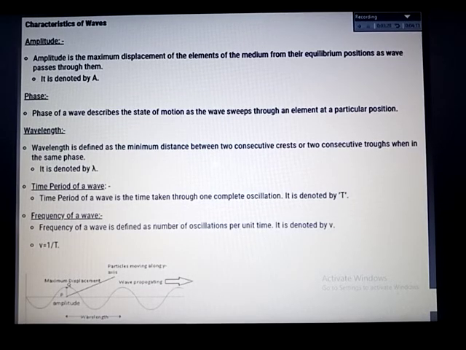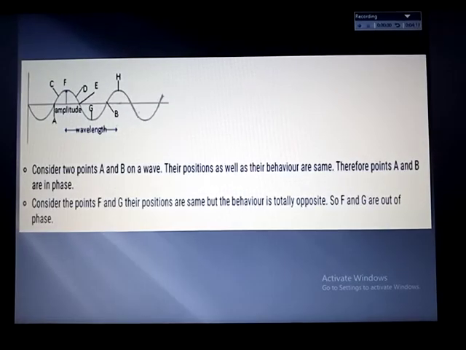Okay. Next, we are going to see how the phase is connected over here. In this wave diagram, you can see the points A, B, C, D, E, F, G and H. Consider the two points A and B on the wave.